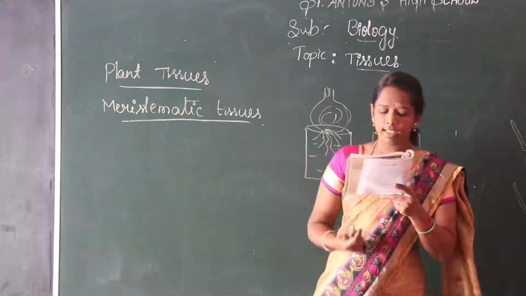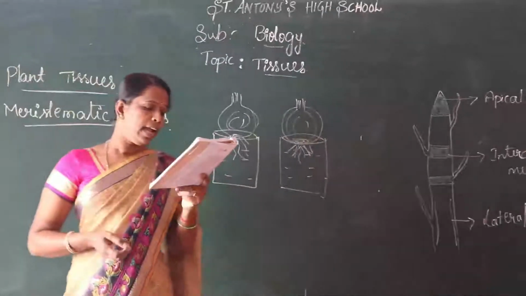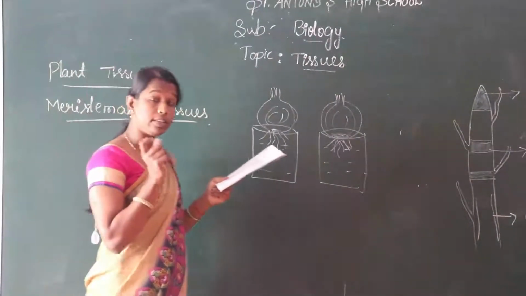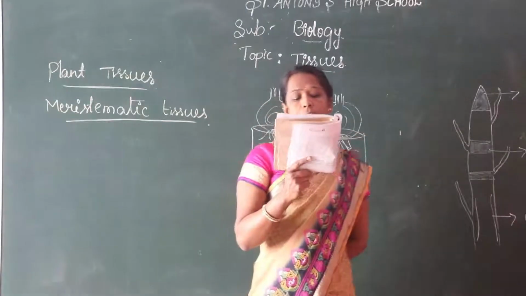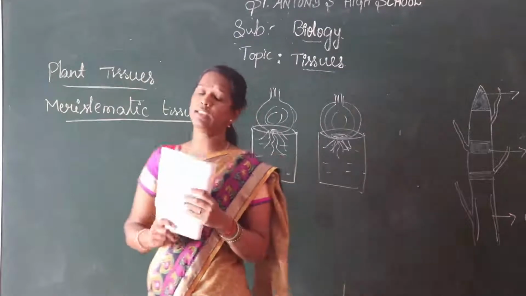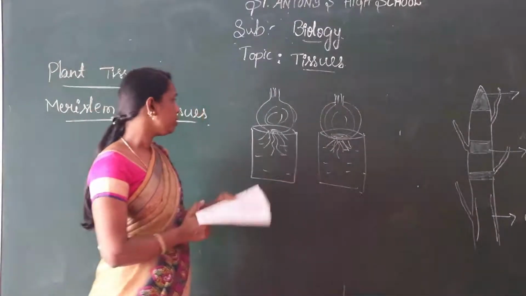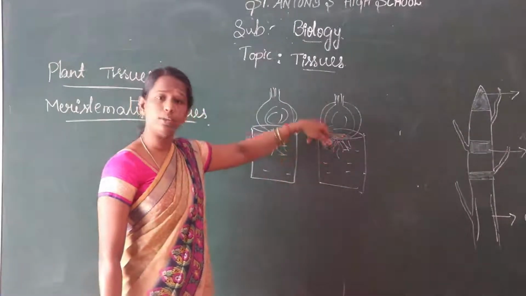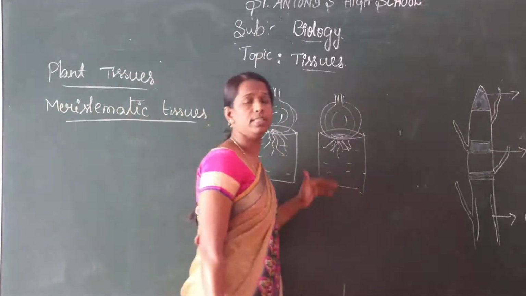On the 4th day, cut the root tips of one onion bulb. And after this, observe the progress of the root tissues in both the jars and measure their lengths each day. For the 5th day, record the observation in the table. So here we are given the table. You have to do that. In one jar's bulb, you have to cut that root and measure after that, on the 4th and 5th day similarly.